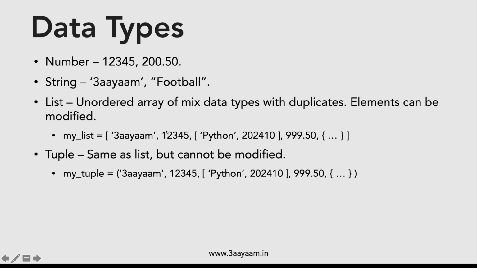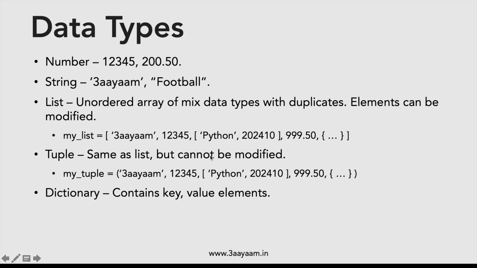You can change 3 ayam to something else, or you can change 1, 2, 3, 4, 5 to something else within the list itself. But in tuple, that is not possible. We cannot modify the individual values of tuple. Although we can modify the array elements inside of a tuple, which we'll talk about later on. But by default, these elements cannot be modified in tuple.